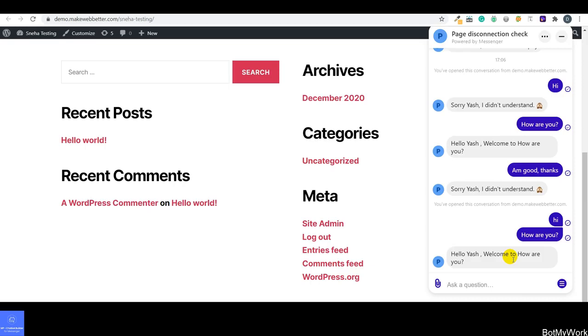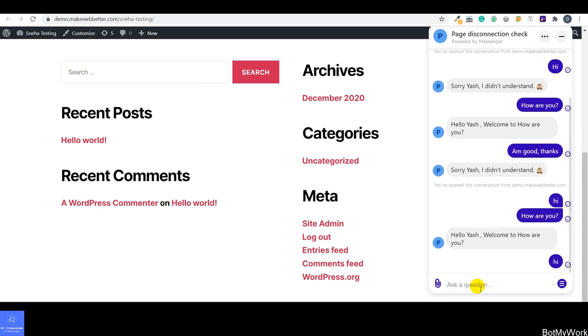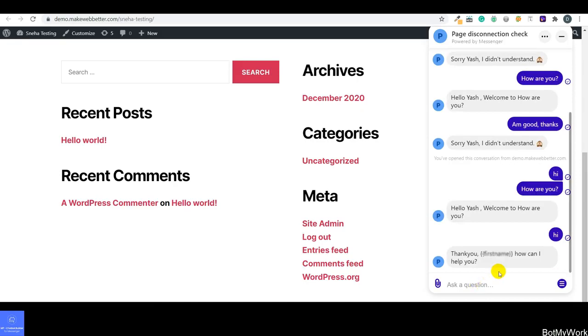If I again enter a message over here, okay, so here I get the reply. So guys, this is the message that is being sent by the bot. This is how the conversation is going to happen, and it completely depends upon the messages that we have set in the backend, both for the bot and the user. So this is how you can set up the conversation between the bot and the customer.